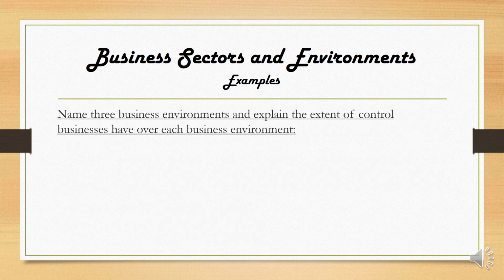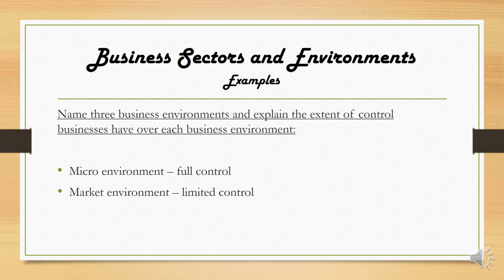Right, just a last kind of question that they can ask you, okay, if it's not based on a scenario, they can also ask you to name the 3 business environments and to explain the extent of control that the business will have over each business environment. We have done them all. Obviously, in the micro environment, the business itself, the environment within the business itself, we have full control. The market environment is the environment immediately outside of the business. There we have limited control. And the macro environment is where we have no control whatsoever.